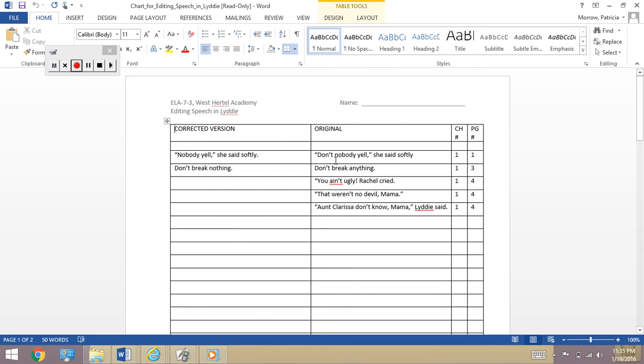So this is what was in the book. "Don't nobody yell," she said softly. That was on page 1. And I rewrote it to say, "Nobody yell." Okay, you don't need the "don't." And one of the characters said, "Don't break anything," and she meant "don't," but there's a mistake here. This should say "Don't break anything."